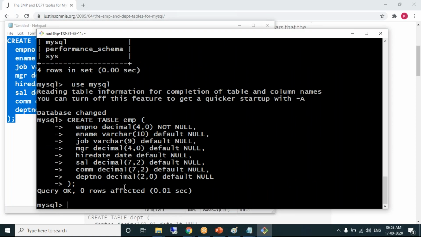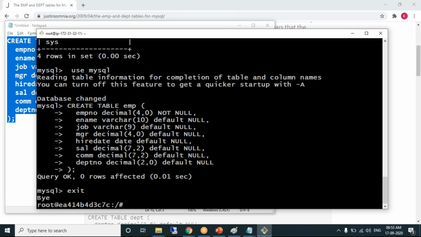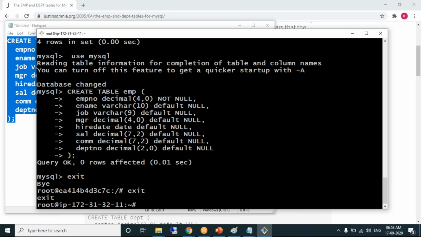Query OK, that means the table is created. Exit to come out of the database. Exit one more time to come out of the container.